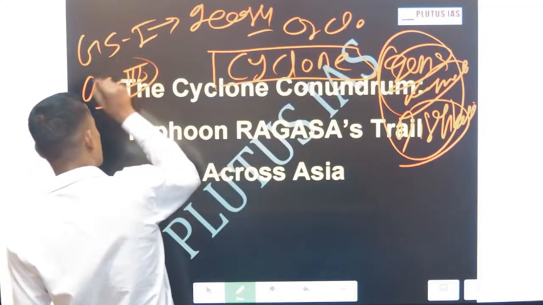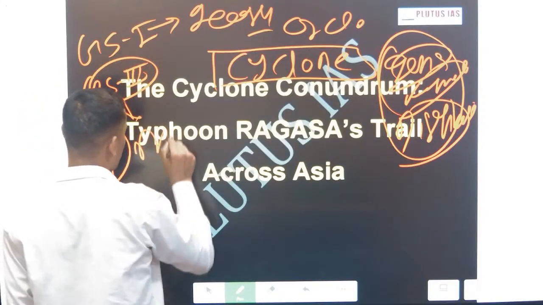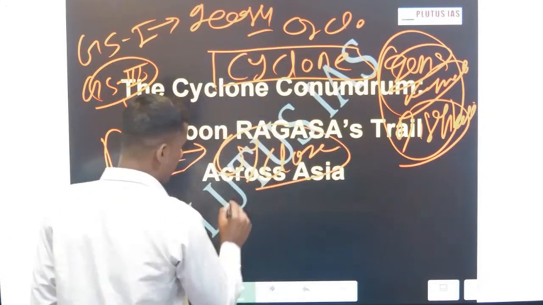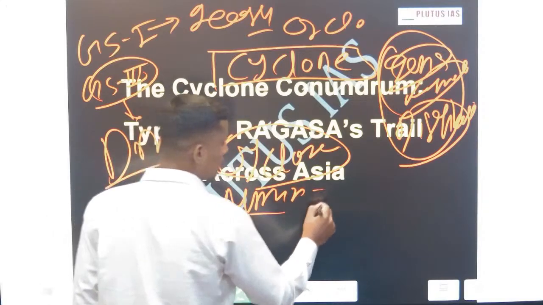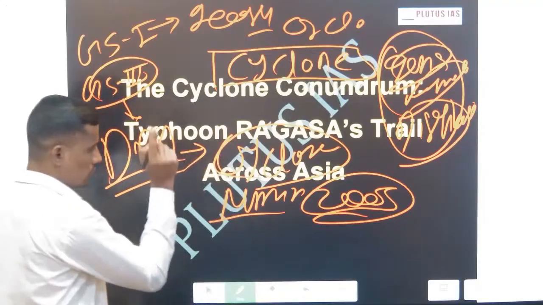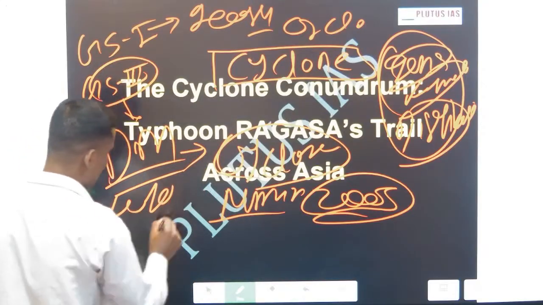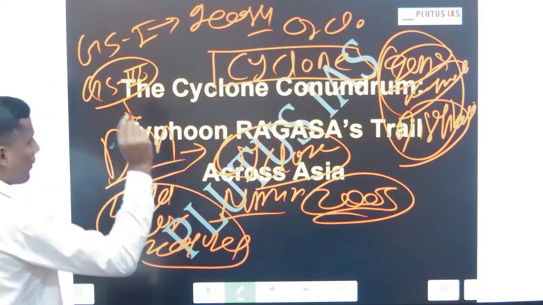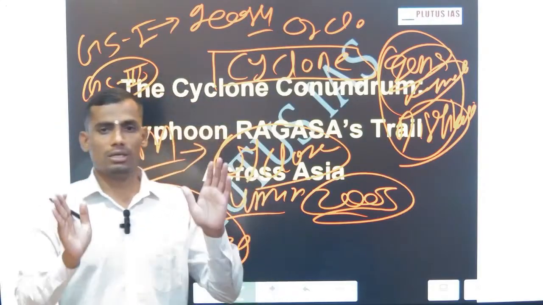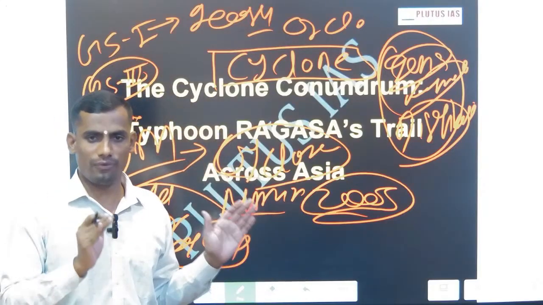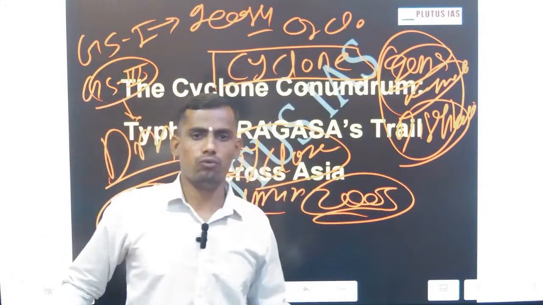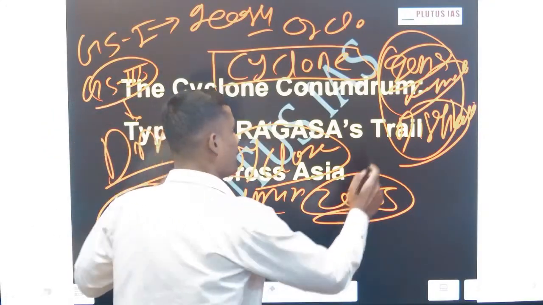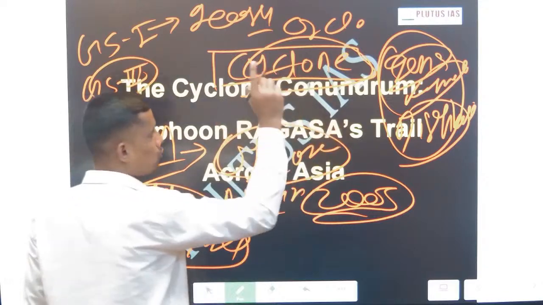Now for GS3 we have the topic of disaster and disaster management. Here cyclone is one of the disasters mentioned by the NDMA Act 2005. For this we have to study what exactly a disaster is, its consequences and measures. So overall we have to study 5 dimensions in cyclone, and once you prepare these 5 dimensions, they will be helpful for your GS1 or GS3 answer. Note these 5 dimensions.